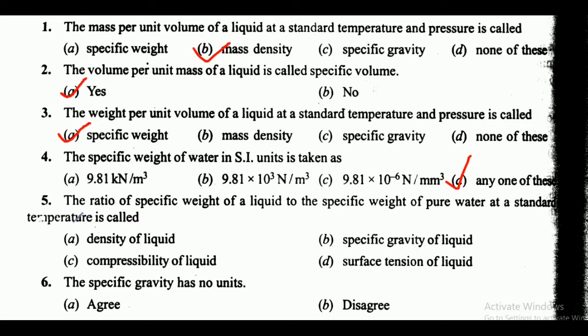Next is the ratio of specific weight of a liquid to the specific weight of pure water at a standard temperature is called. Here friends options are density of liquid, specific gravity of liquid, compressibility of liquid, surface tension of liquid. So here friends correct answer is option B, that is specific gravity of liquid. Next is the specific gravity has no units. Agree or disagree? So it is true friends. So option A is the correct answer, that is agree.